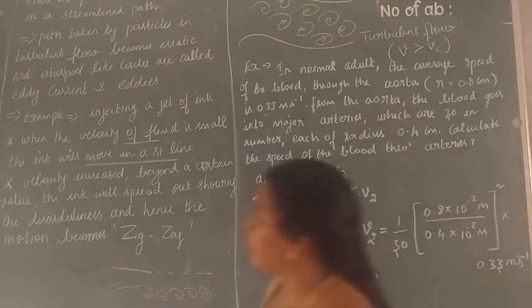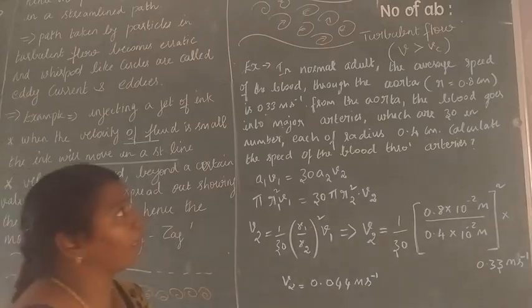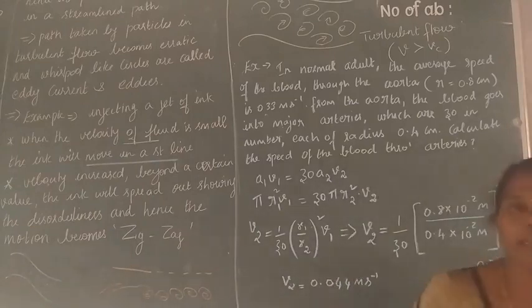So for that streamline, how can it form? It looks like a laminar motion. The velocity must be greater than the critical velocity. That is the one word question.